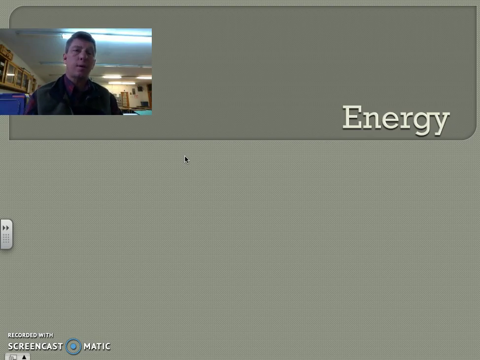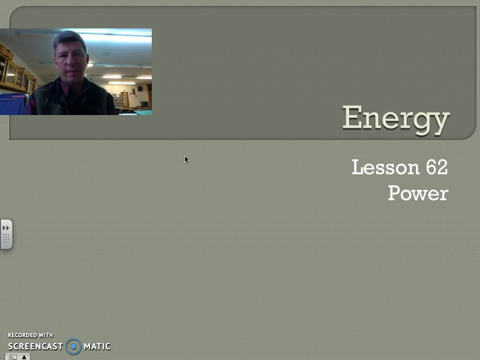Today we are going to continue with our unit on energy and discuss the term power. Just like the word work, power in physics means something very specific. In regular English we use the word power to describe pretty much anything. We say that the president is powerful, kings are powerful, engines are powerful, or that they have a great deal of power, or no power.